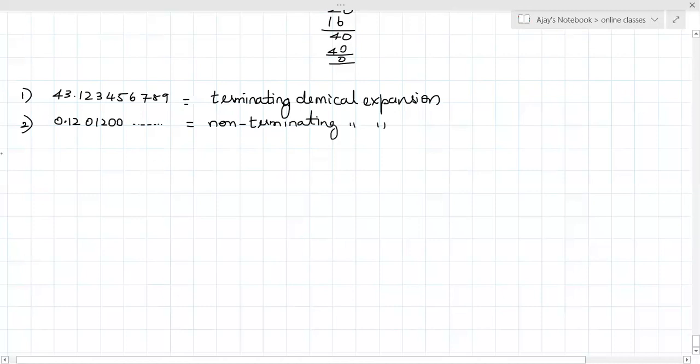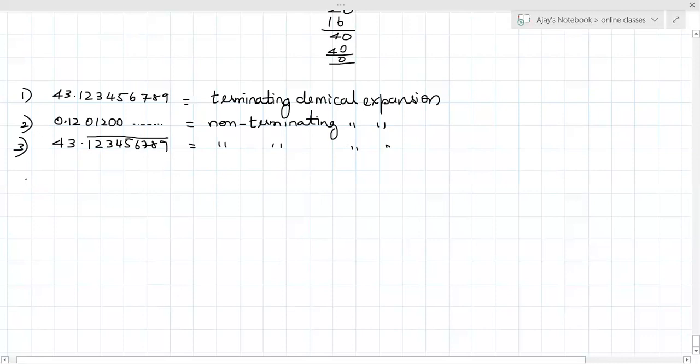Non-terminating decimal expansion. Look at the third one. It's 43.123456789 with a bar over it. Obviously that means it repeats after 9, so after 9 there will be 1 2 3 4 5 6 again. It keeps on repeating, so this is also a non-terminating decimal expansion. Understood? Yeah. So this completes chapter 1.